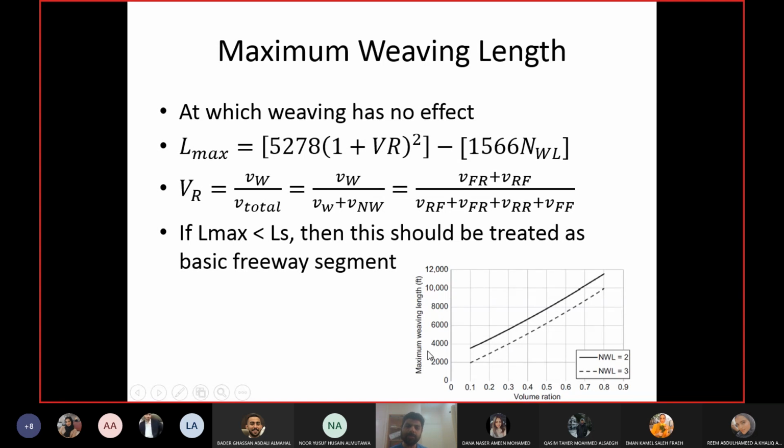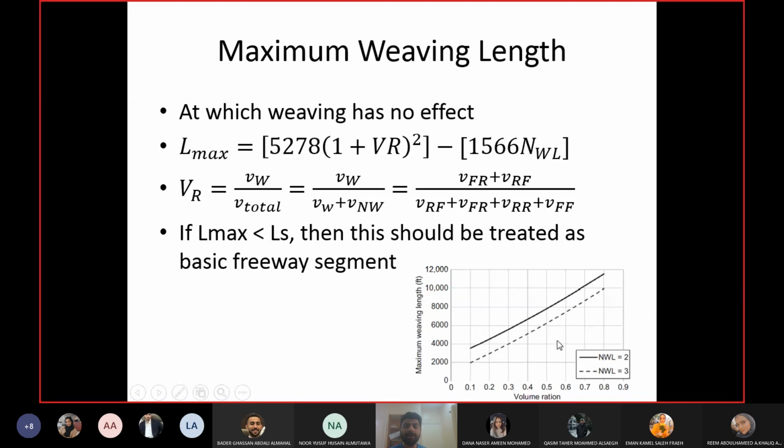You can see there's a graph which they have plotted using the number of weaving lanes, the volume ratio, VR and NWL, and the maximum length. So you can see when I increase the number of weaving lanes, I need, sorry, a lower length to have no weaving effect. When I increase the number of weaving lanes, then I need lower length to have no weaving effect.